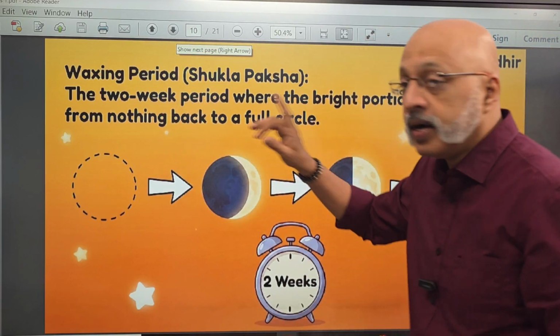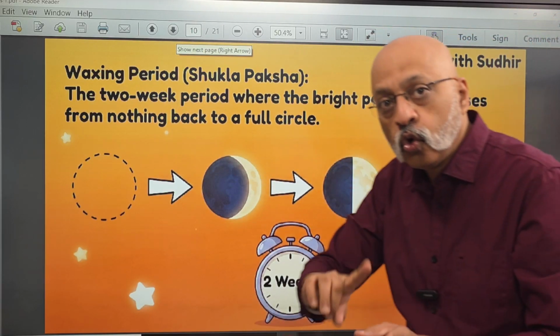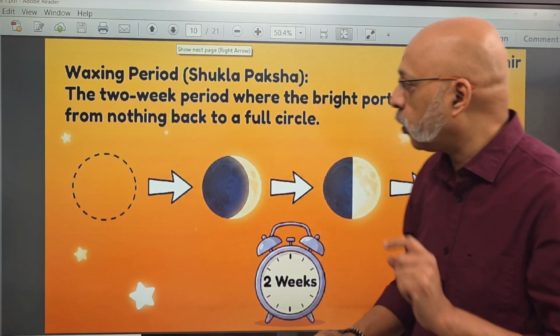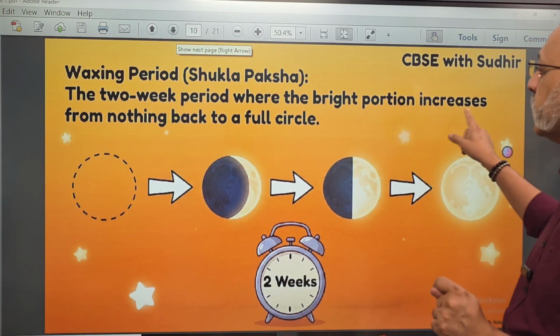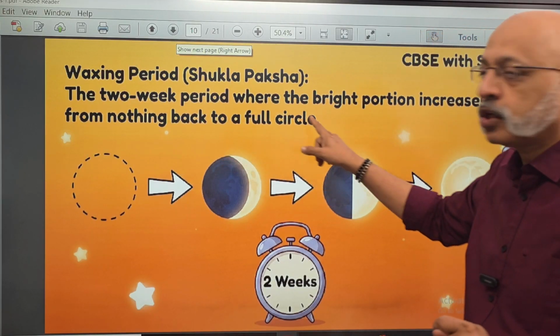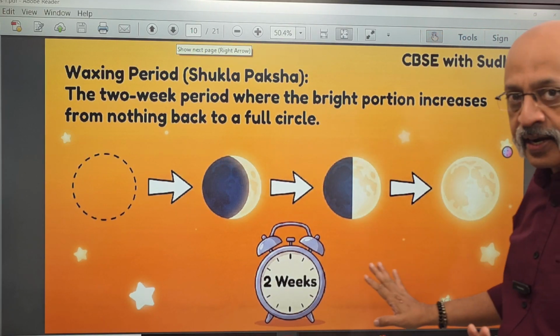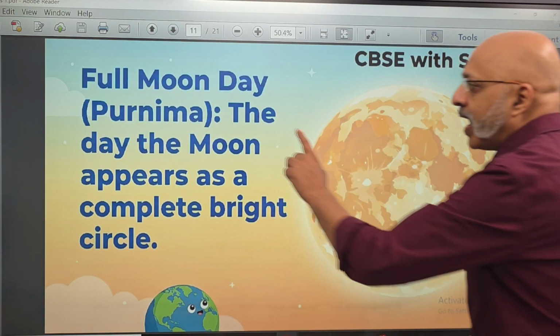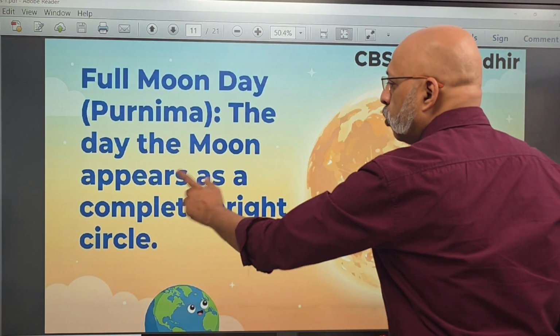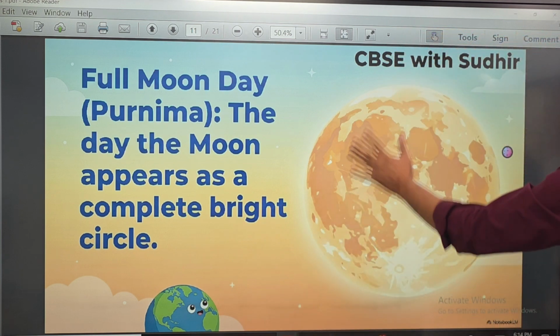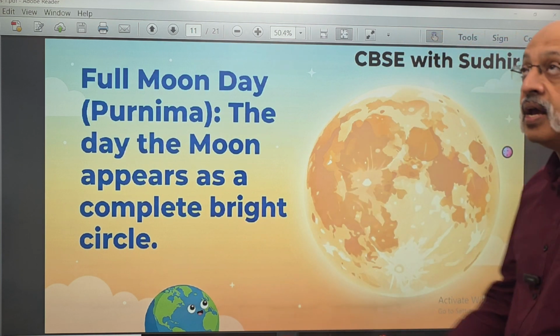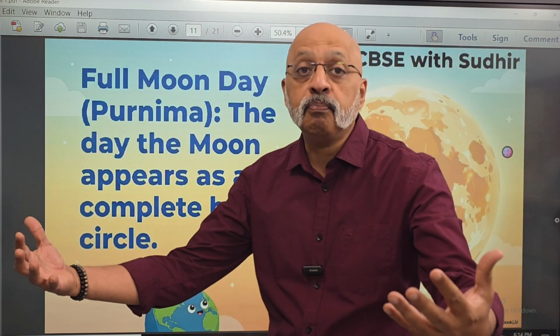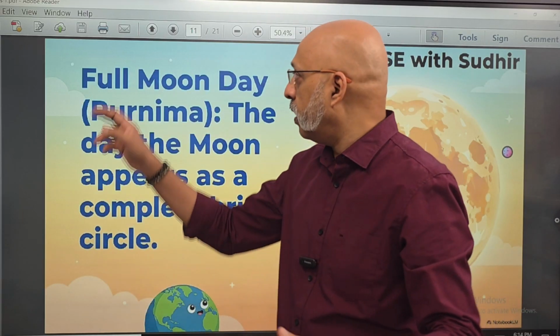So the 2-week period, this also takes 2 weeks. So 2 weeks plus 2 weeks is what we are talking about, where the bright portion increases from nothing back to a full circle. Is that clear? Now, the full moon day, which is known as Purnima, is the day the moon appears as a complete bright circle. You can see it will look huge and it is a beautiful sight, the Purnima, right?